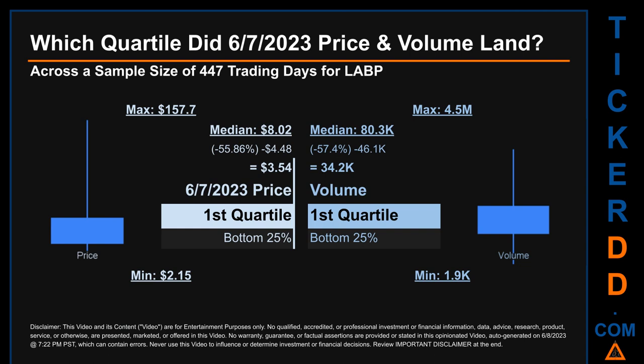Quartiles tell us about the spread of a data set by breaking that data set into quarters, just like how the median breaks the set into half. Descriptively, LABP has a median price of $8.02. Therefore, the 7th of June 2023 price was lower from that middle marker by 55.86%. The day's volume of 34.2 thousand was less than the median by 57.4%.